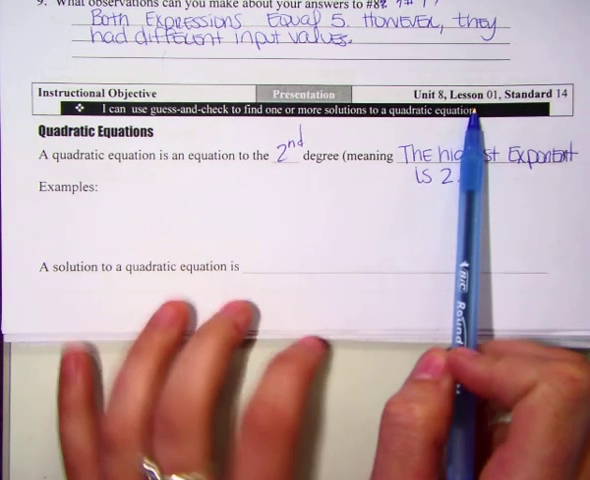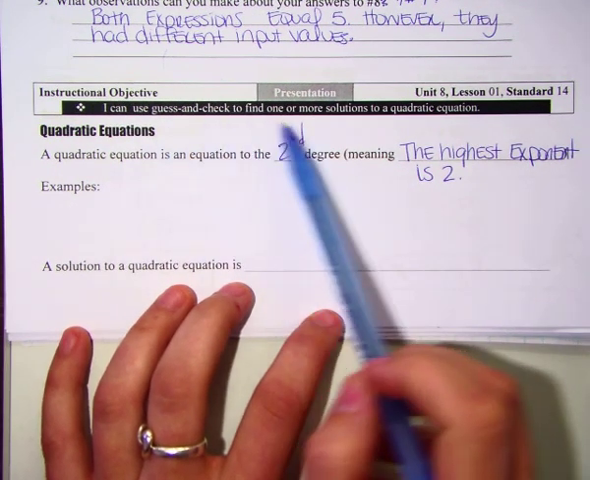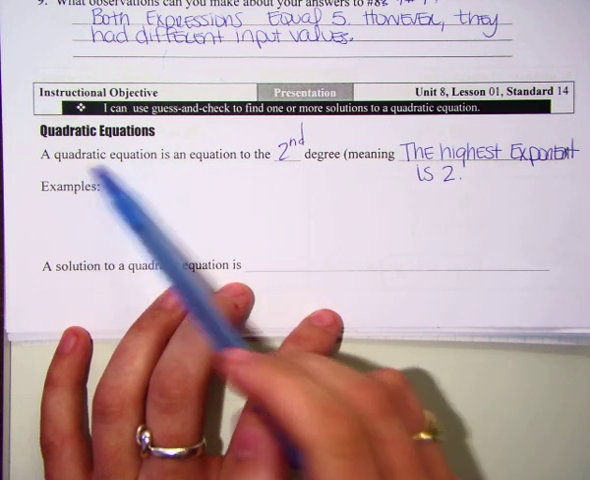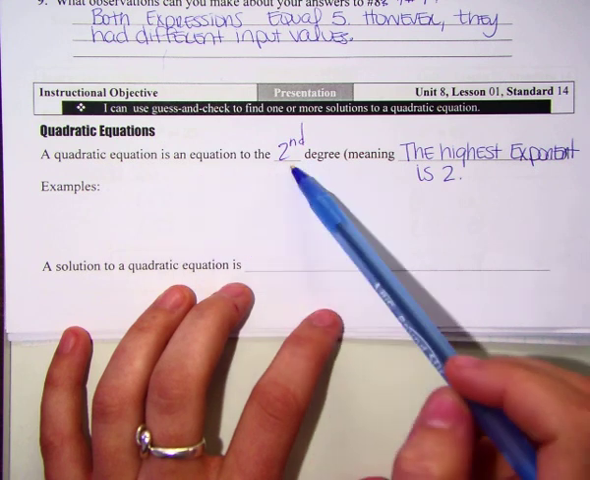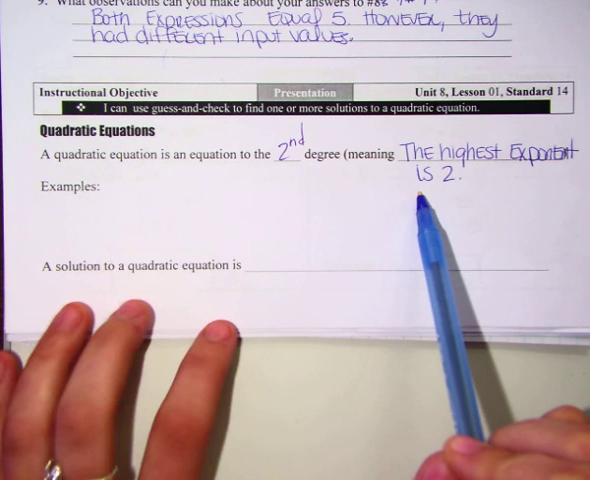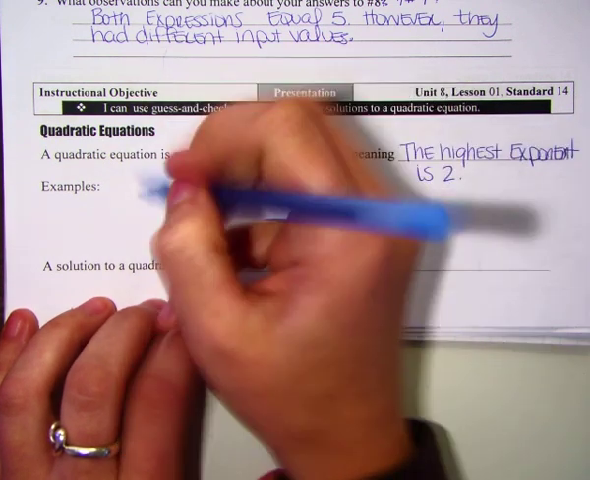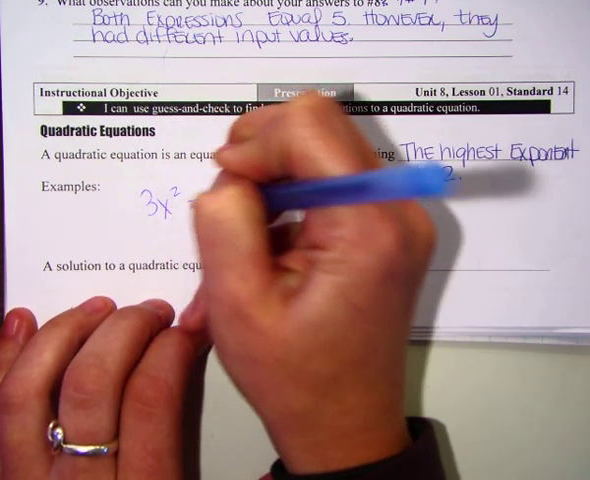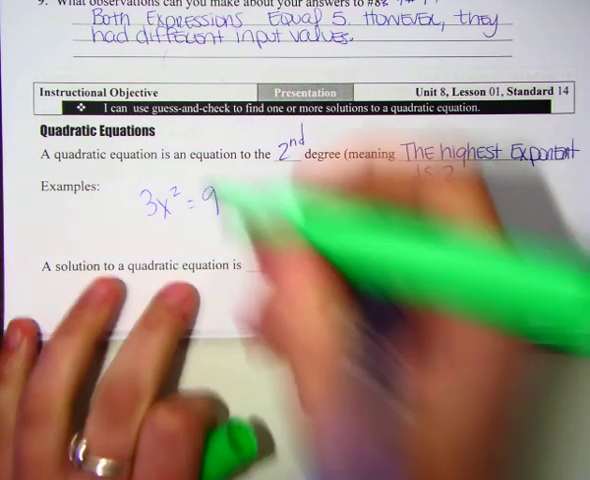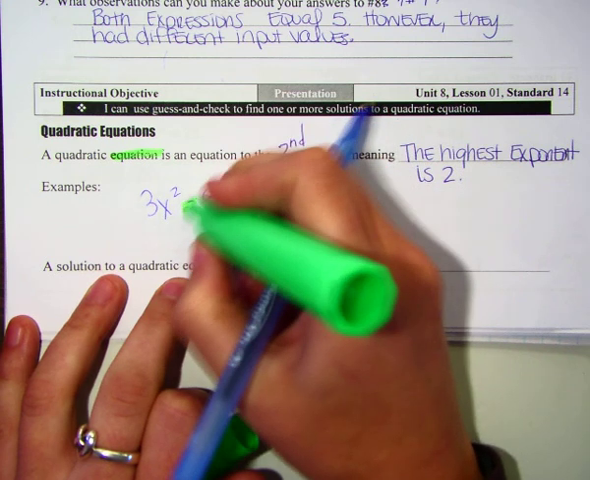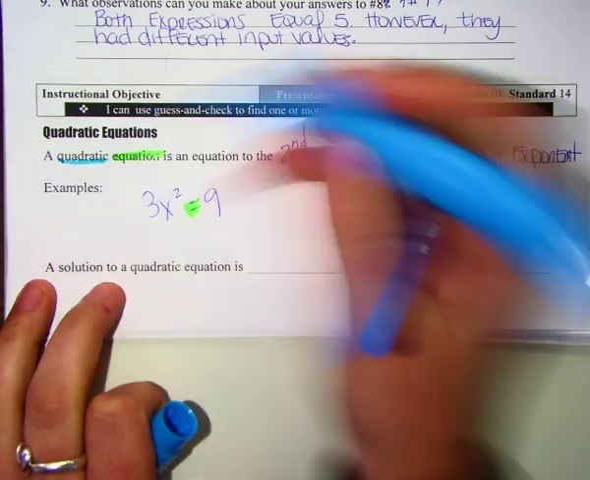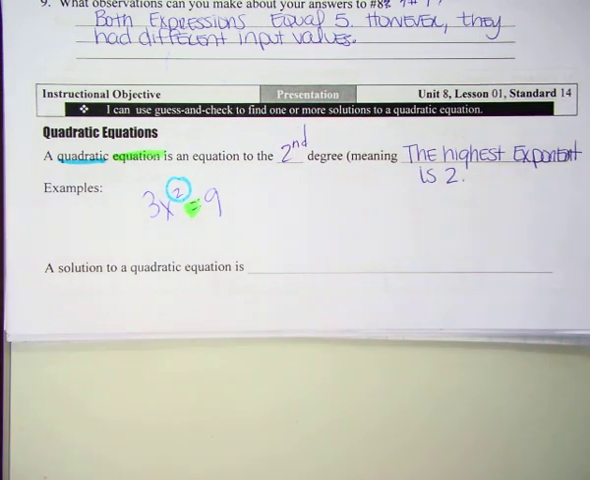All right, this is lesson 8.1, which is using guess and check to find one or more solutions to a quadratic equation. And just a reminder, a quadratic equation is an equation to the second degree. What I mean by that is the highest exponent is 2. An example would be something like 3x squared equals, I don't know, 9. This is an equation because it has an equal sign, and it is a quadratic equation because the highest exponent